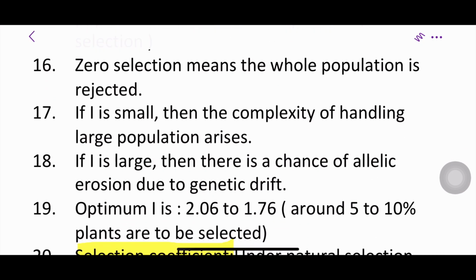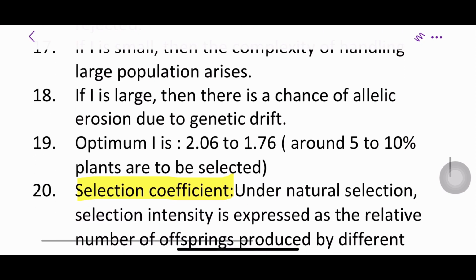If I is small, then the complexity of handling a large population arises. If I is large, it means that very few plants or families are selected. So there is a chance of allelic erosion due to genetic drift. Hence there is much importance to optimize the I value. Usually in plant populations, the optimum I is 2.06 to 1.76. That is, around 5 to 10% of plants are to be selected.